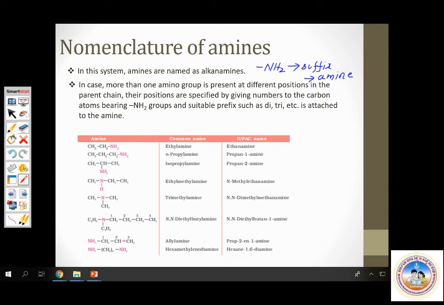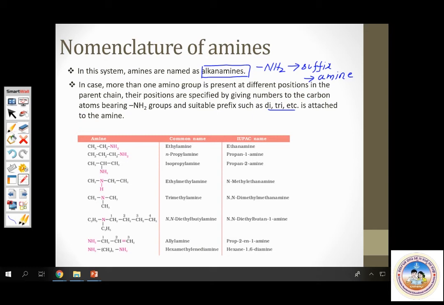Amine. Hence, these compounds are named as alkanamines. The rest of the rules are very similar to what we follow for alcohols. If more than one NH2 group is there, then you use prefixes di, tri, tetra, etc. Diamine, triamine, and so on. And whenever you are numbering the chain, see to it that the carbon attached to NH2 gets the lowest number. That's the lowest locant.